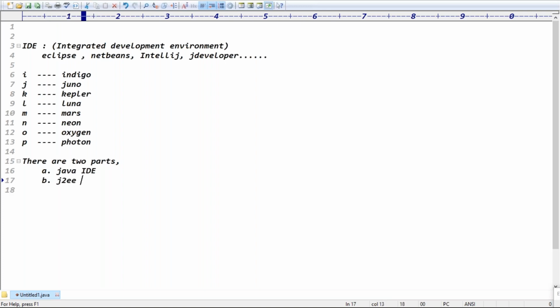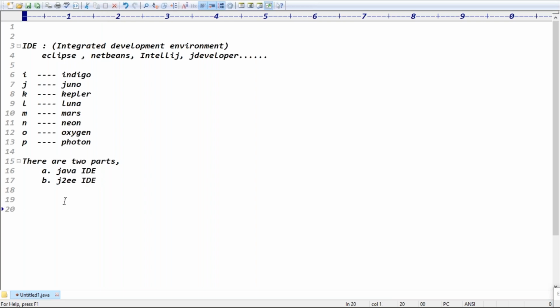JEE IDE, guys. So when you are downloading this IDE, there are two parts we have. One is the Java IDE, which supports the core Java concepts. The JEE IDE supports both core Java and advanced Java also. Advanced Java means what? Servlets, JSP, JDBC. It supports everything, right? Exactly, guys.